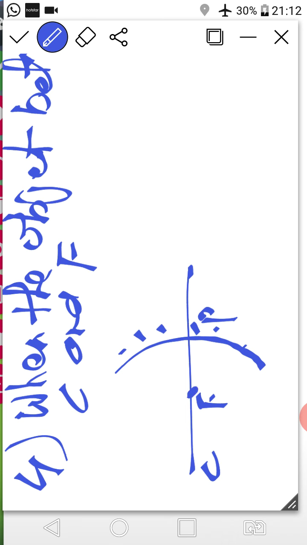This is P, this is F, this is C. Now I will place the object in between C and F. Here again I will mark A and B, right?